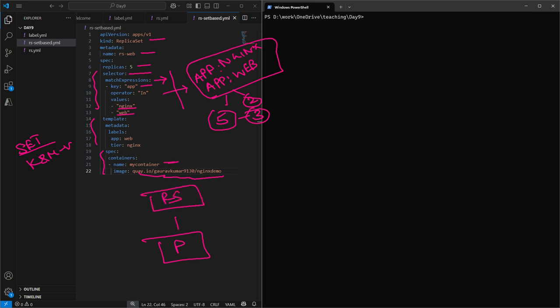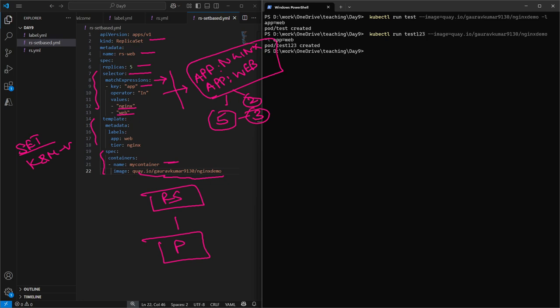In this case, I'm going to create a pod firstly, whose name is test, with the same label. Again, I'm going to create one more pod, but I will change the name. If I run the command kubectl get pods, I have created 2 pods here, and the label key and value which I have mentioned is app is equal to web.